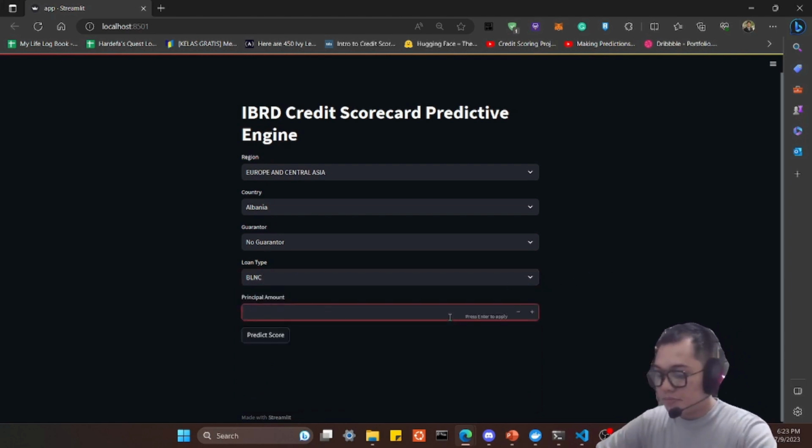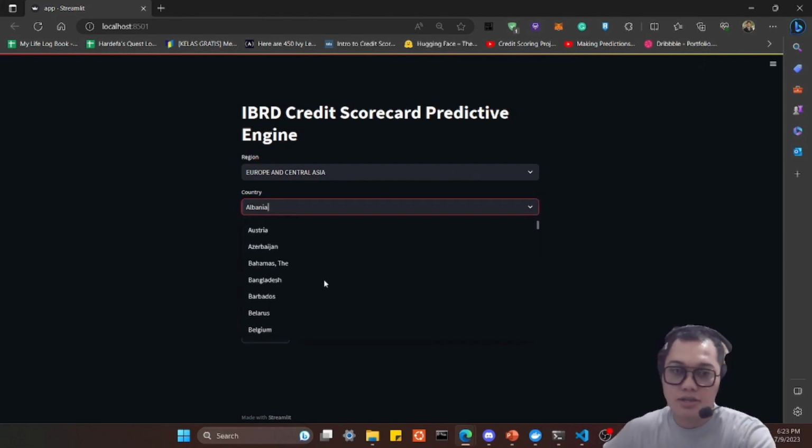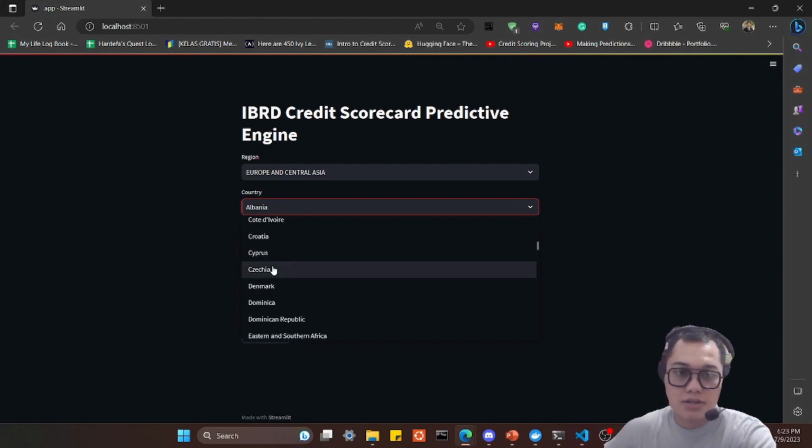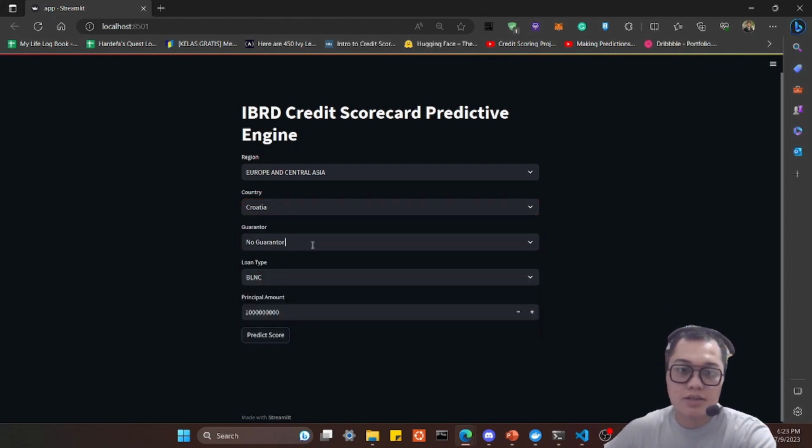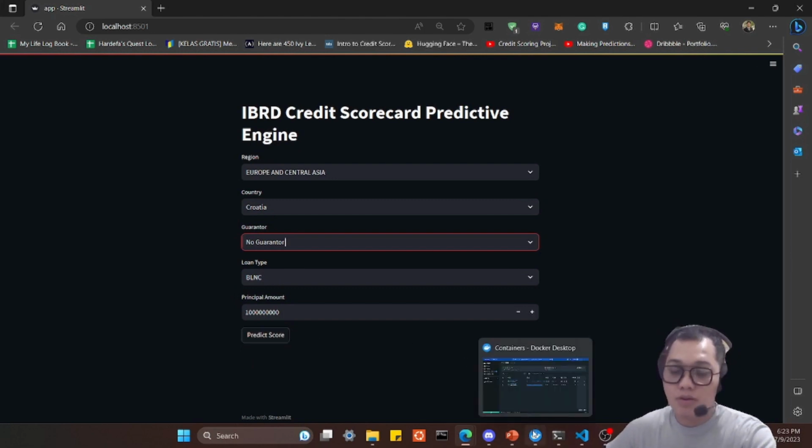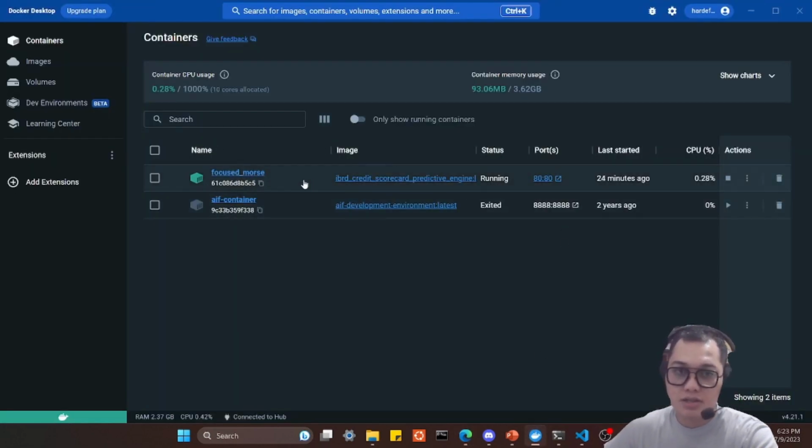Let's say we want $100 million. All right, just like that. We go from Europe and Central Asia, and let's try with Croatia. All right, this one with no guarantor, BLNC. Oh yeah, let's make sure that this is our Docker container.